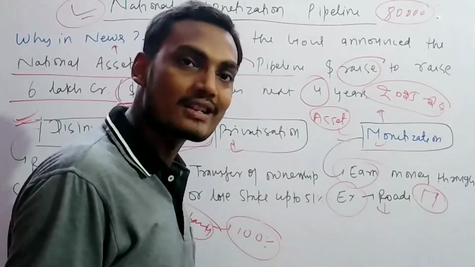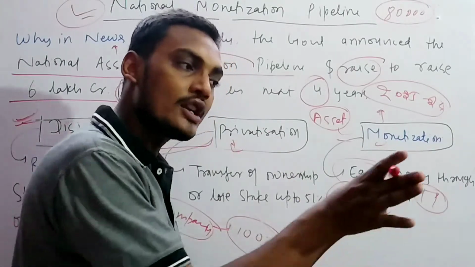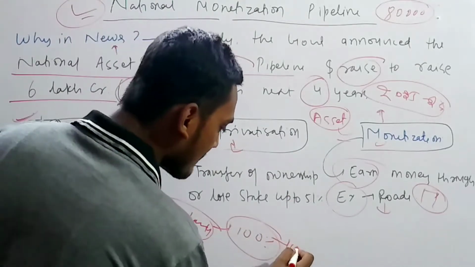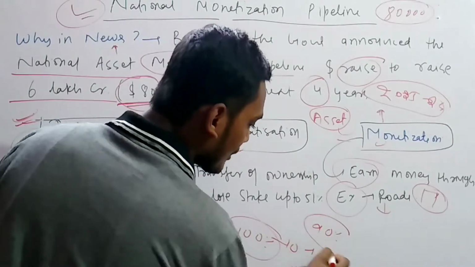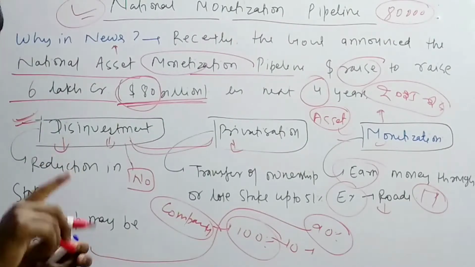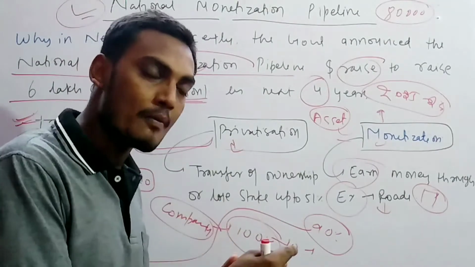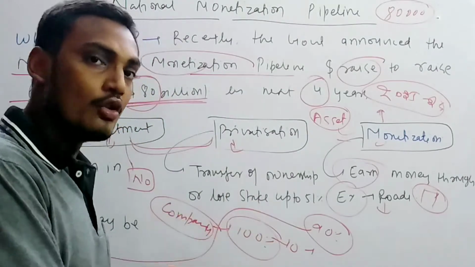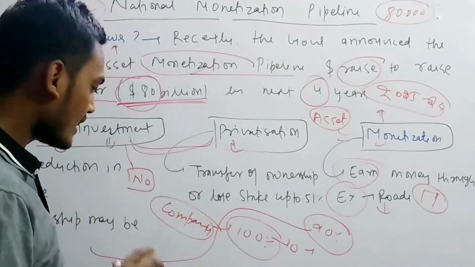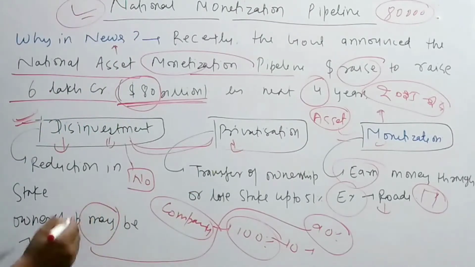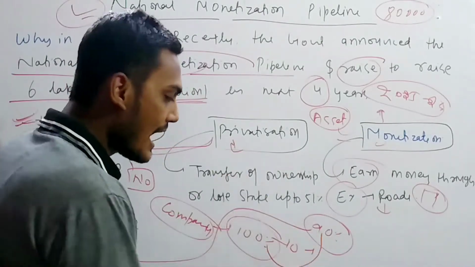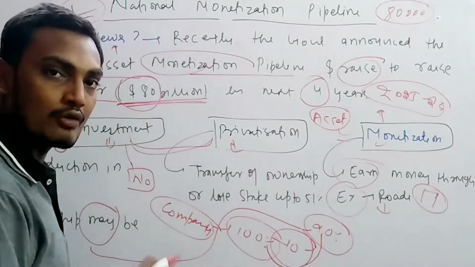Suppose you took a partner and transferred 10% ownership, so now the reduction is minus 10%, so now you have 90%. This reduction in stake is known as disinvestment. It is not a transfer of ownership. Ownership lies with you, but you have reduced the stake in your company, and that is disinvestment. Ownership may be joint: 90% ownership with you and 10% with that other partner.